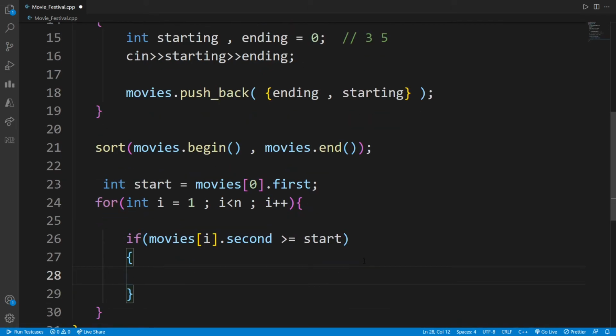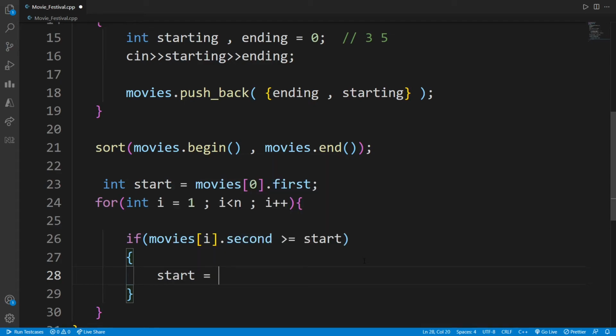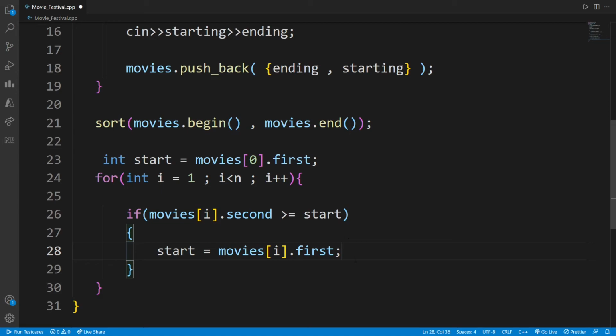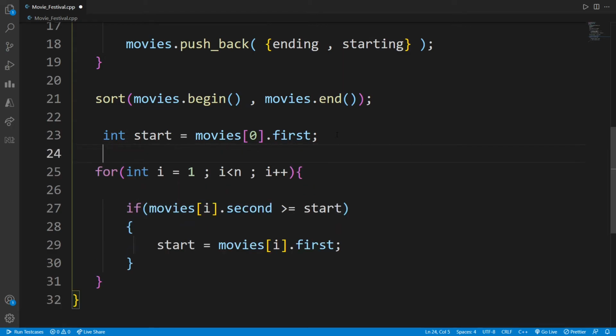I can watch that movie, and I will make the new start as, I will update this. What I am doing is I am updating now the ending time of the movie. Then, since I can always watch a minimum of 1 movie, right?